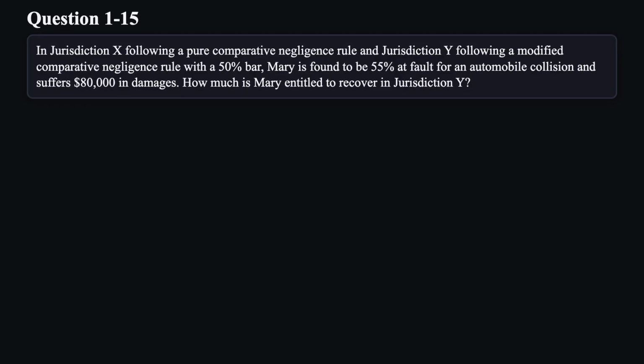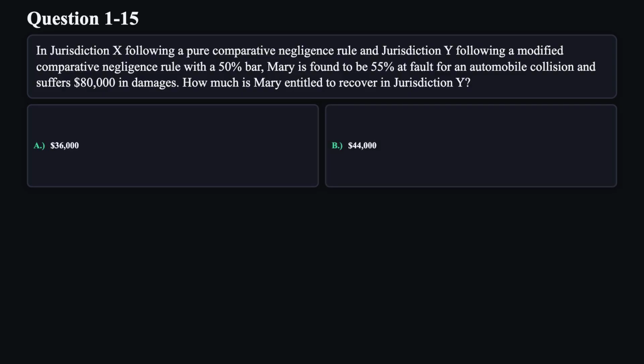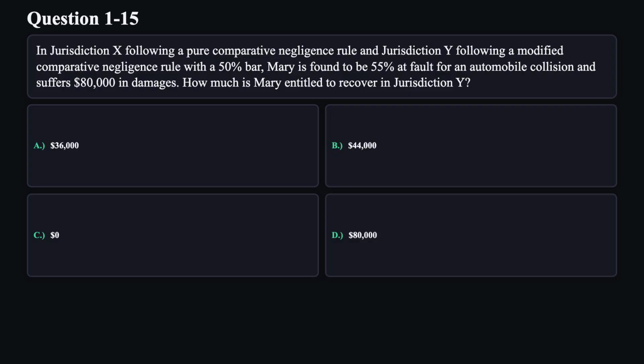Question 15. In jurisdiction X, following a pure comparative negligence rule, and jurisdiction Y, following a modified comparative negligence rule with a 50% bar, Mary is found to be 55% at fault for an automobile collision and suffers $80,000 in damages. How much is Mary entitled to recover in jurisdiction Y? A. $36,000. B. $44,000. C. $0. D. $80,000.